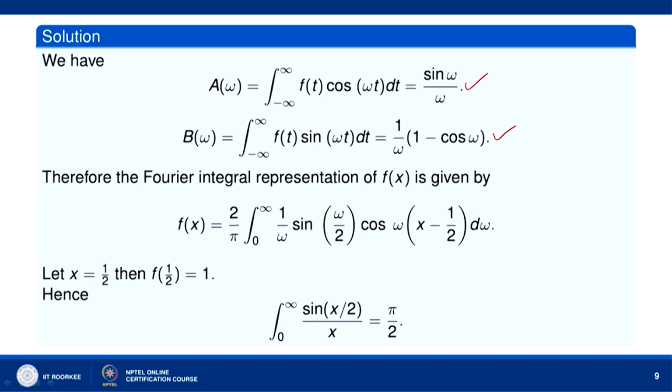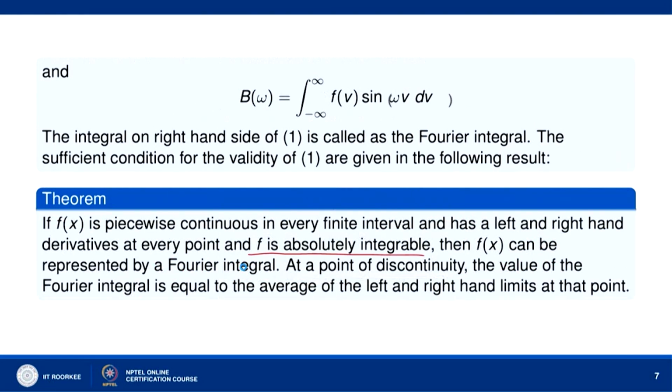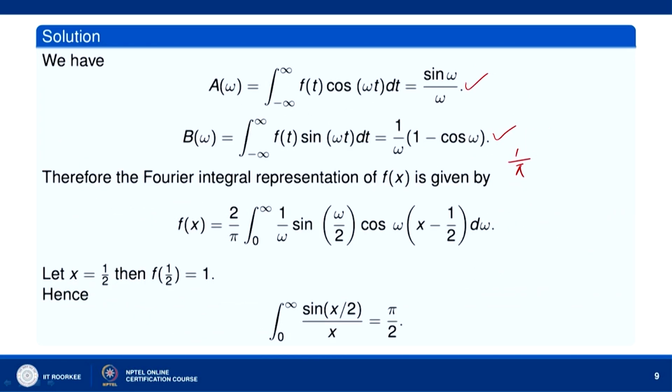Then the Fourier integral representation of f(x) is given by 1 over pi, integral 0 to infinity, [a(omega) cos omega x plus b(omega) sin omega x] d omega.